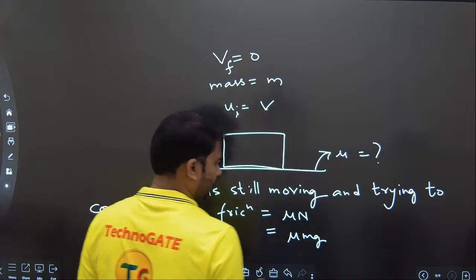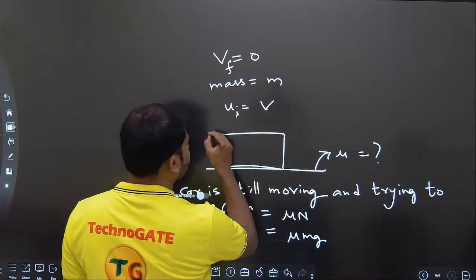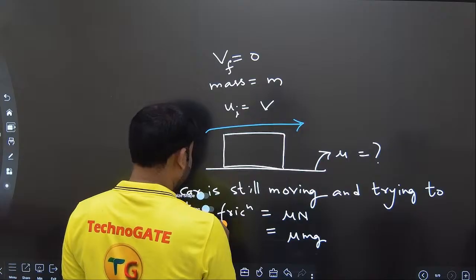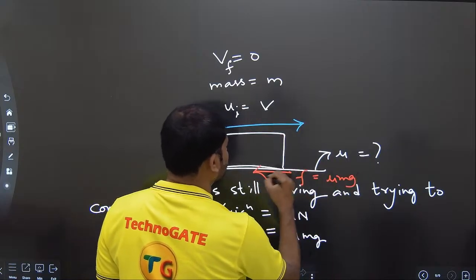Clear? It's breaking anyway. So the body is already moving in this direction, and the friction force will be in the opposite direction. Mu m g will be in the opposite direction here.